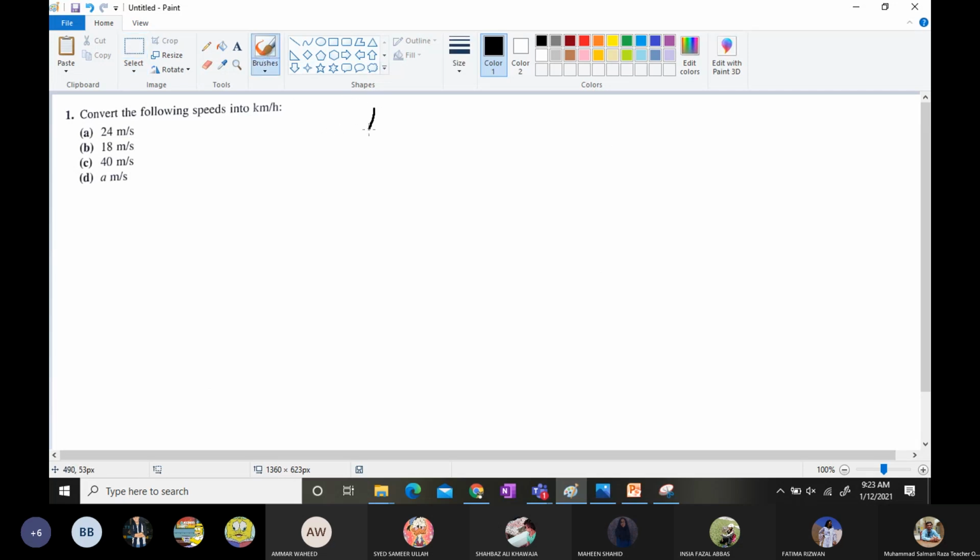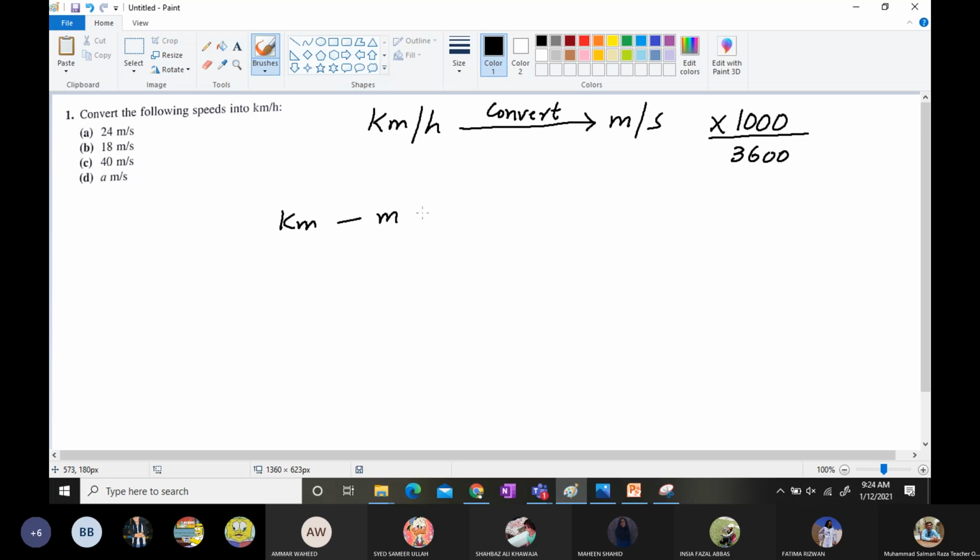The formula is very easy. If you have been given something in kilometer per hour and you need to convert it into meter per second, you just need to multiply it by 1000 and divide it by 3600. Why do we do it? Because when kilometer changes to meter, we multiply it by 1000. When a bigger unit converts into a smaller unit, multiplication always takes place. So this is multiplied by 1000.